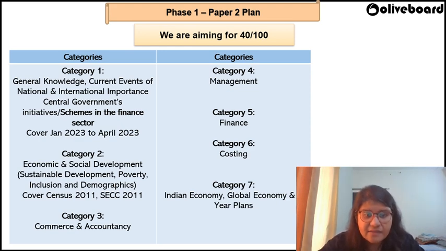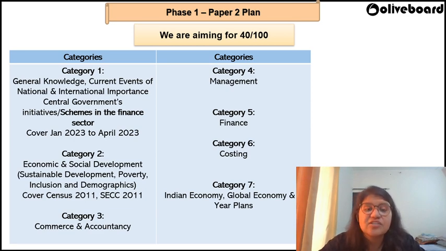The other category that I would want you to do is definitely going to be category 1, wherein you're already covering Jan to April 2023. I would say March here, in specific. We are focusing on the finance sector. So already you are doing your bit when you're covering GA there, right? The other category here is costing, category number 6. Here, this particular section is also static in nature. So you can also go ahead with category 6 when you talk about the prioritization, right?